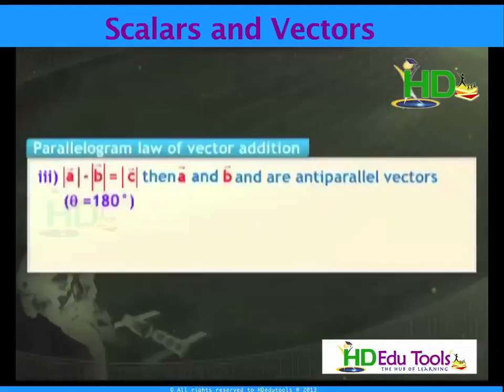Similarly, if I take theta equivalent to 180 degrees, then the resultant is equivalent to magnitude of A minus magnitude of B.